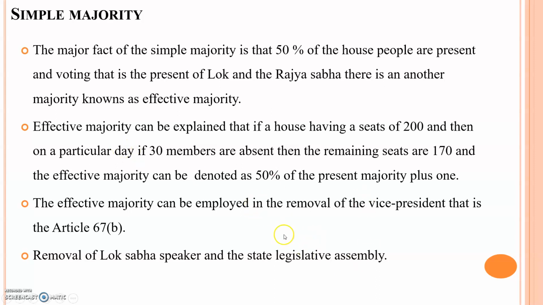If a Sabha has 200 seats and 50 members are absent, then the total strength is 150. The effective majority is calculated as half of the present strength plus 1, that is 150 divided by 2 is 75, plus 1, that is 76, can approve anything. Then it is amended. This is called effective majority under Article 67b.